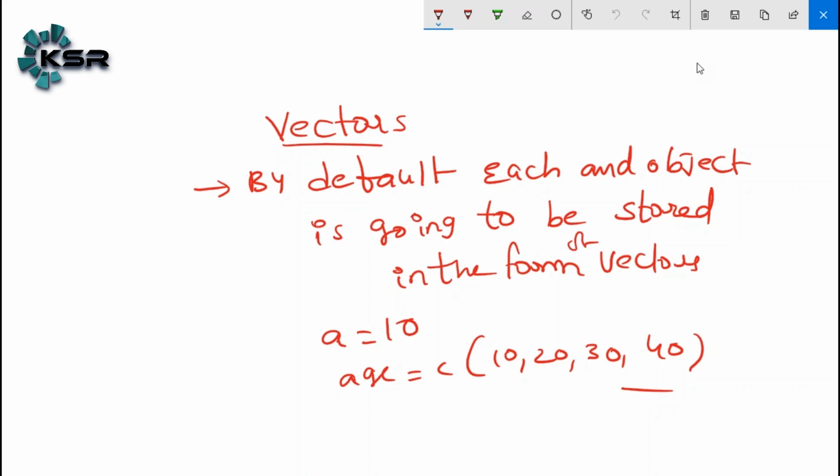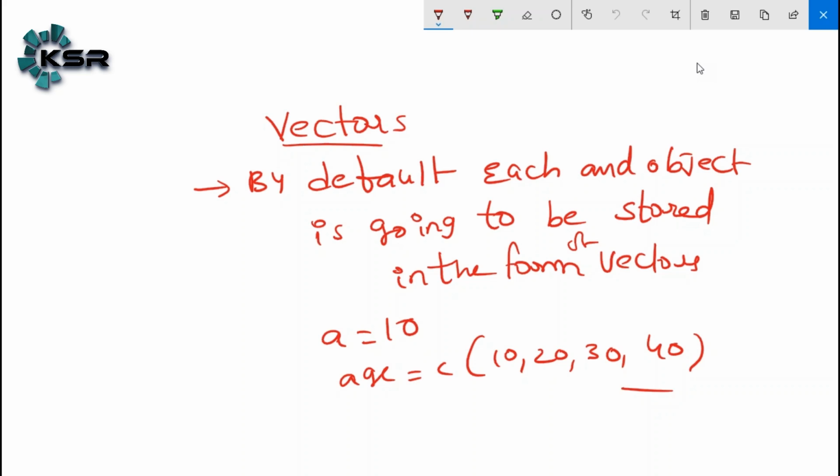But suppose you want to do the analysis. How do you do it? The data should be in the form of a table. As we're discussing structured data, what do you mean by structured data? Structured data means the data which consists of rows and columns. Now, age is equal to c of 10, 20, 30, 40. Is it a table? It is not a table, it is just a vector.